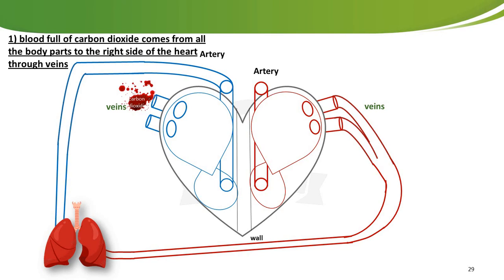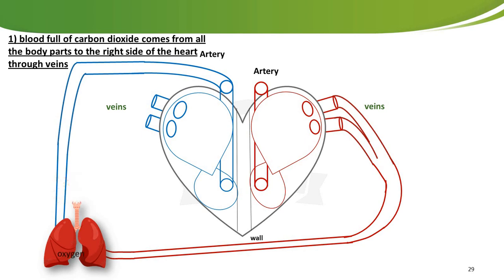The blood full of carbon dioxide comes from all the body parts to the right side of the heart through something we said is called veins. Then the blood goes through artery till it reaches the two lungs.